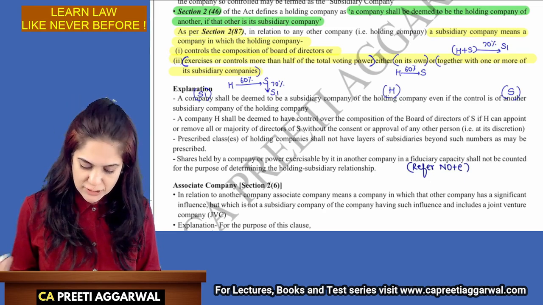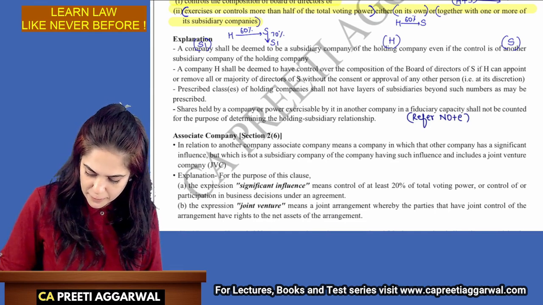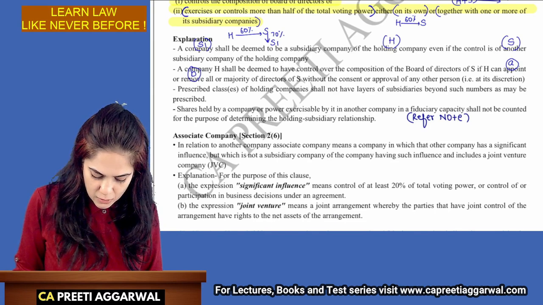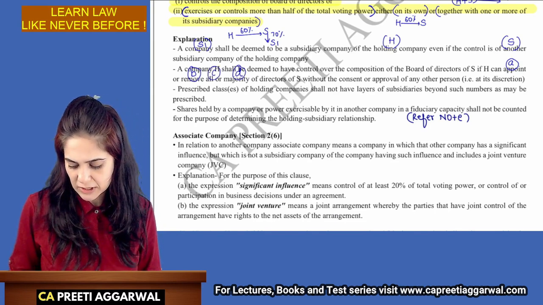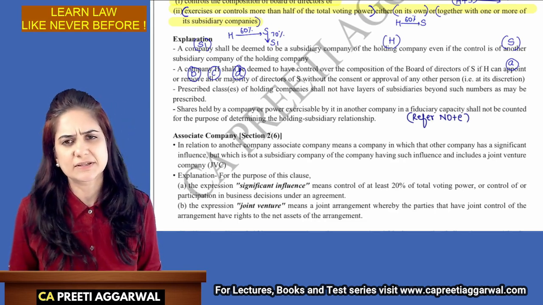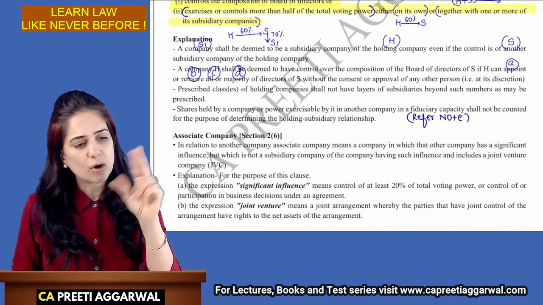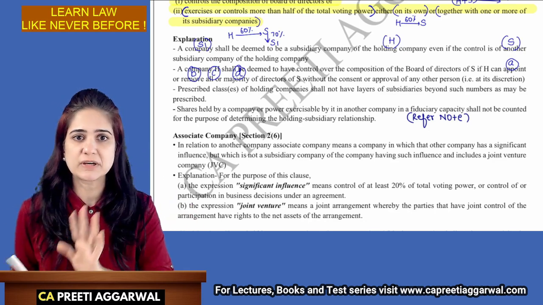What is the meaning of controlling the composition of the board? If I can appoint or remove all or majority directors of S without the consent of any other person, that is at its discretion. These are the 4 keywords. I can either appoint or remove all or majority directors. So 4 words that you need to remember.